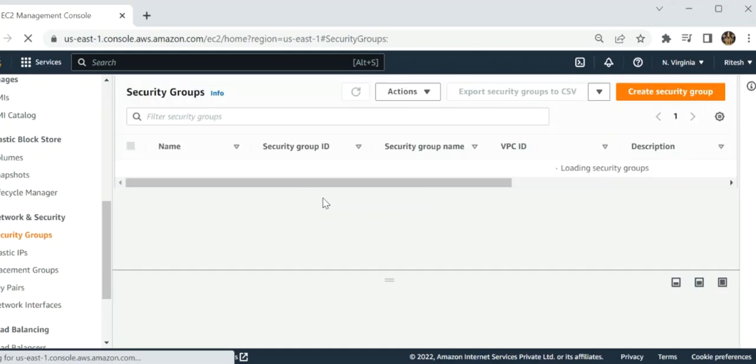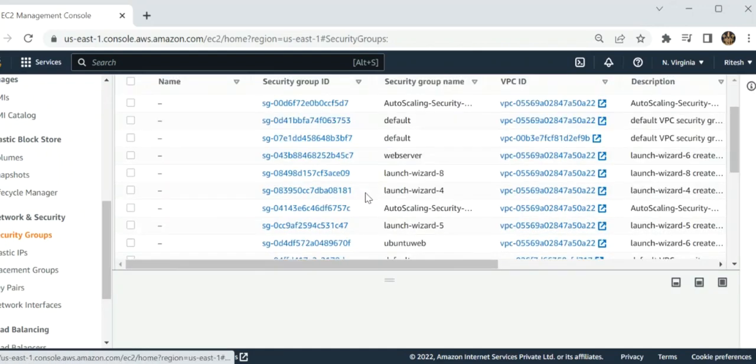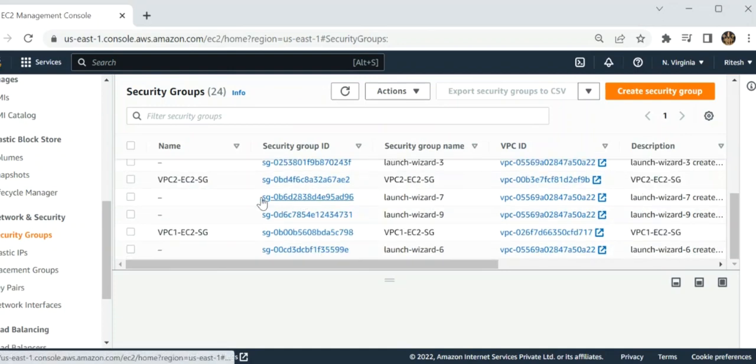So I have created two VPCs and we have to modify our security groups to open the inbound port for telnet, that is port 23. Basically we have been using port 22, but we have to modify it so that they can communicate. The port should be open to the CIDR block of the other VPCs.